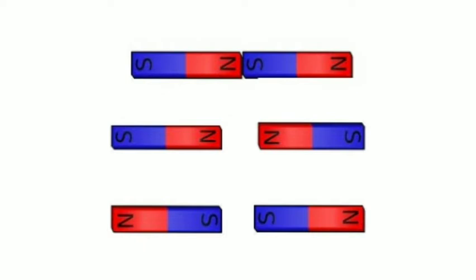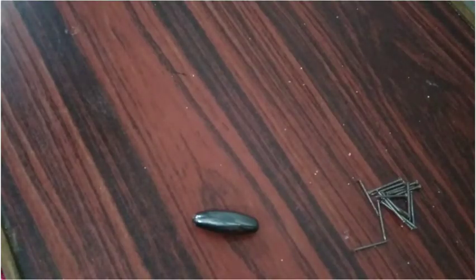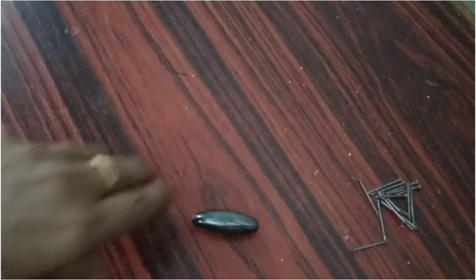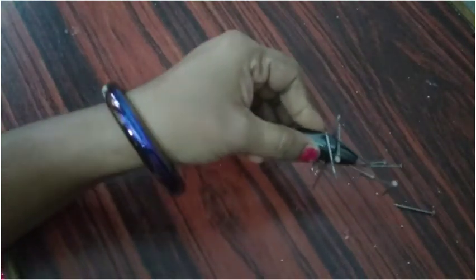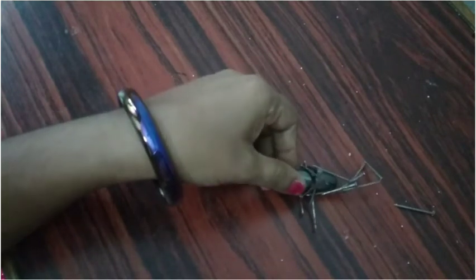A magnet can exert a force on another magnet without being in contact with it. So it is a non-contact force. So let us look at some more examples. Now let us suppose you have a magnet and bring some nails near to it. What did you notice? You notice that nails get attracted by the magnet.